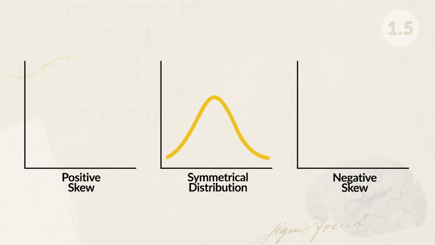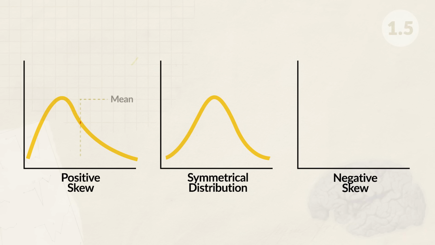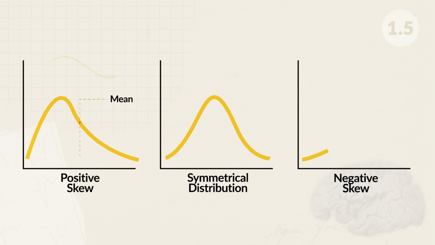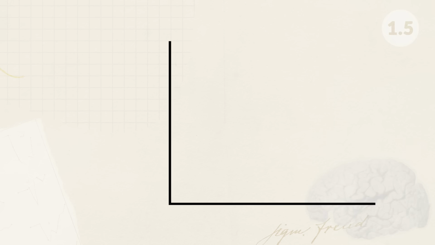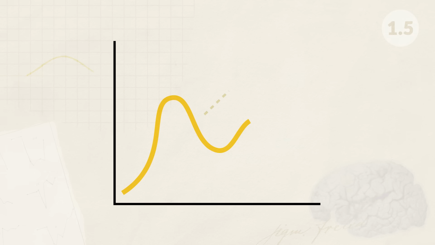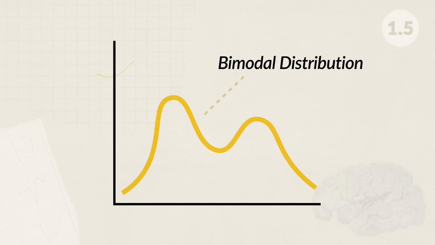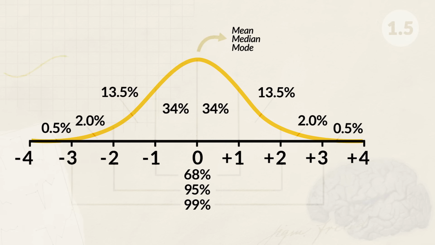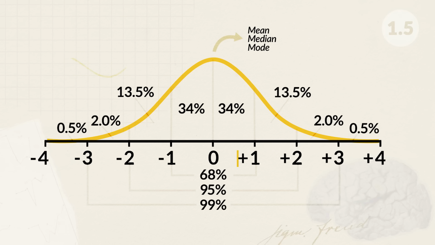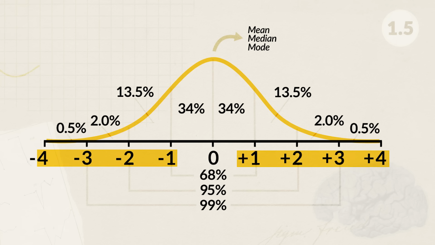It's much more common that data will have a positive skew or negative skew. A positive skew occurs when scores are low and are clustered to the left of the mean, while a negative skew has high scores that are clustered on the right of the mean. You also might see a bimodal distribution, which is when the distribution has two modes, causing the distribution to have two peaks. Now, if we look at a normal distribution, we can see that we have a positive and negative z-score. Positive z-scores are higher than the mean, and a negative z-score indicates that the score is lower than the mean.